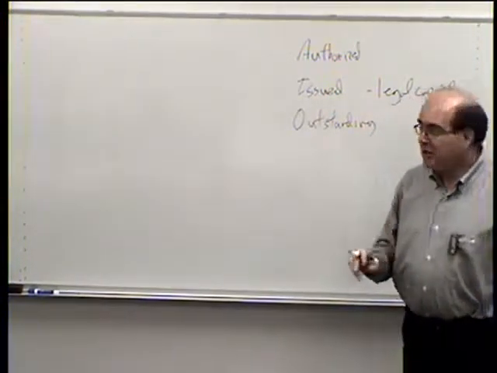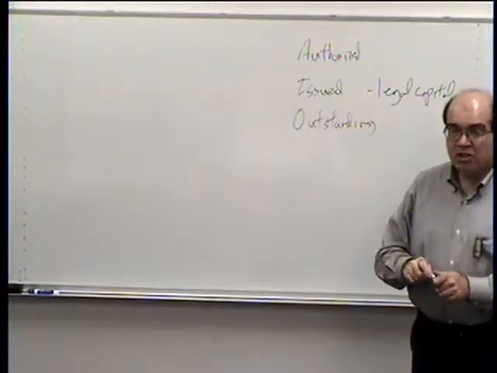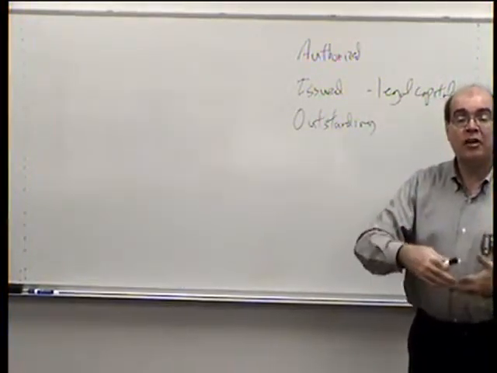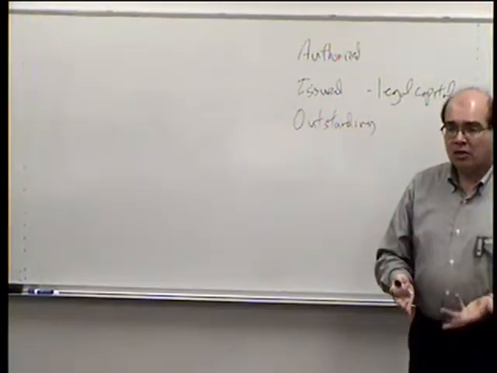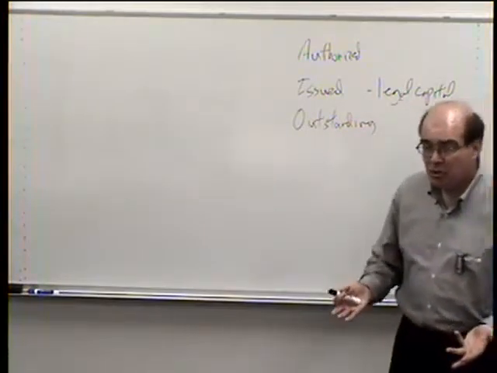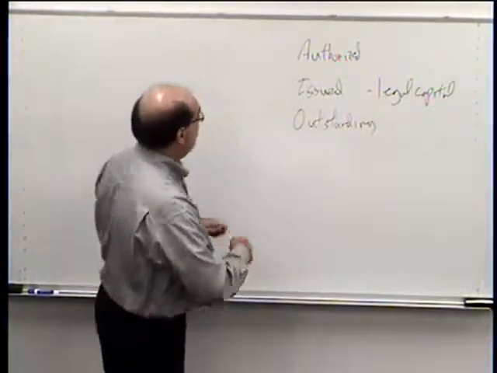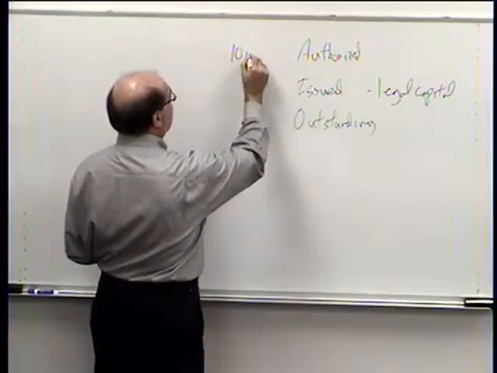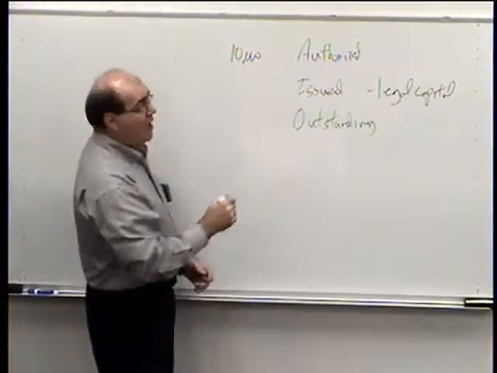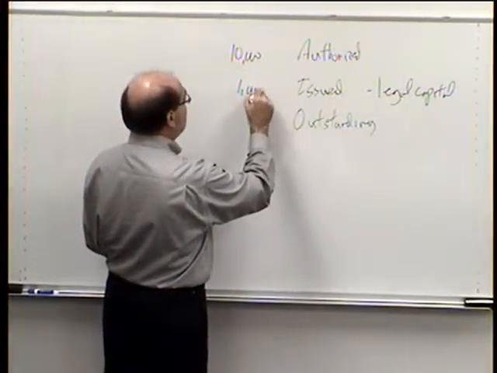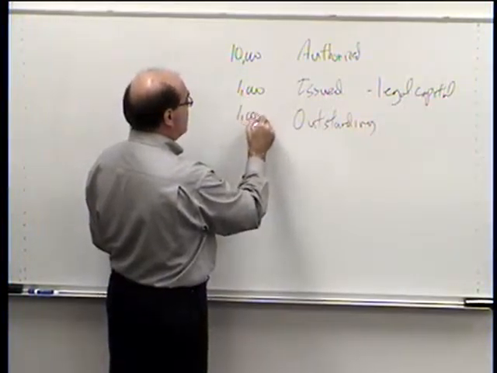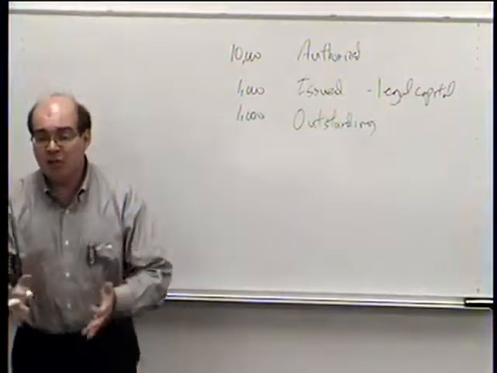What gets tricky is that the outstanding shares are typically issued shares that have been given out and are outstanding in the public. So usually what will happen is that, say you go to the state and you say you want 10,000 shares of authorized stock, and then you give out 1,000 shares to different stockholders, and usually the outstanding shares are the same because once they're issued, they're outstanding, they're owned in the public.